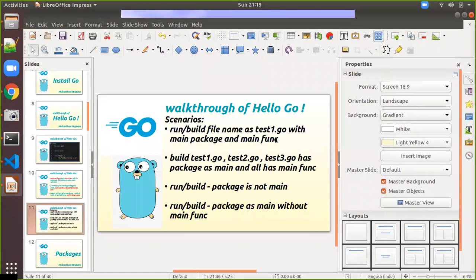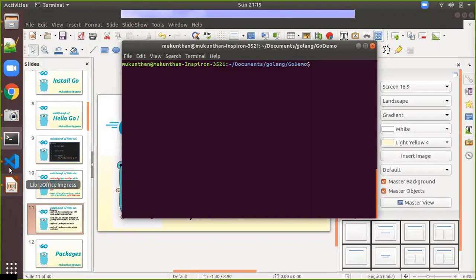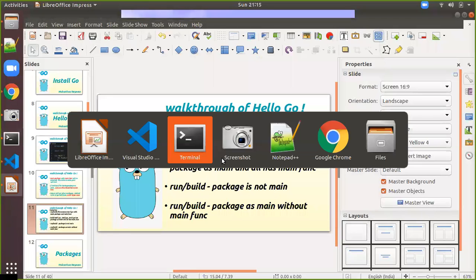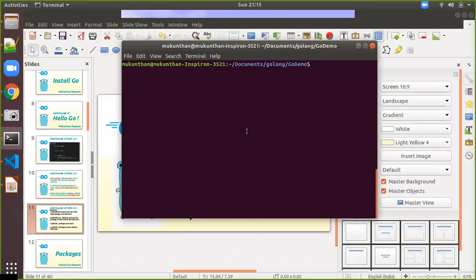So even if the file name is different, if it has the main package and main function, it will execute as before. Next one, we have 3 files, test1.go, test2.go, test3.go, and all have the main function and main package. We will confirm that and execute the same thing. Here you can see test1 has the main package and the main function, test2 as it is, and test3 the same. In that case, you are going to execute everything. In order to execute everything, you don't need to mention the file. So you just run go run and try it. For run, it means that you need to mention the file.